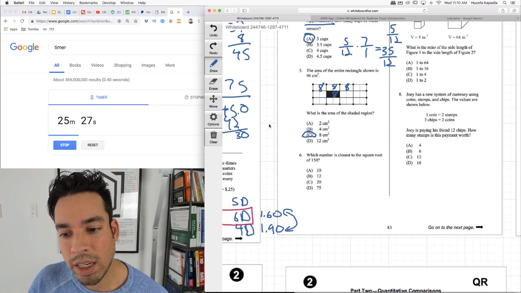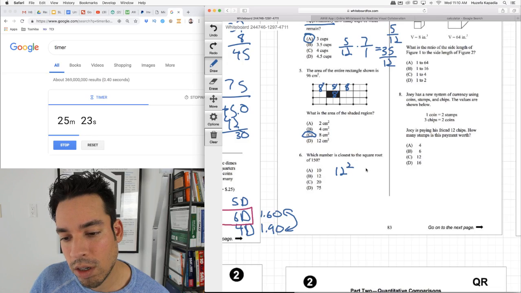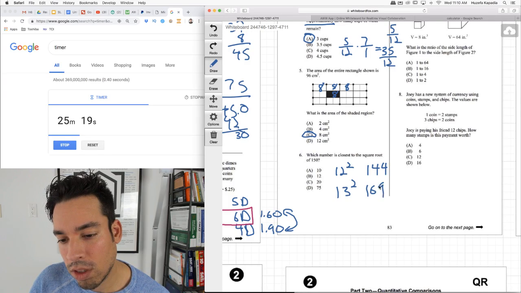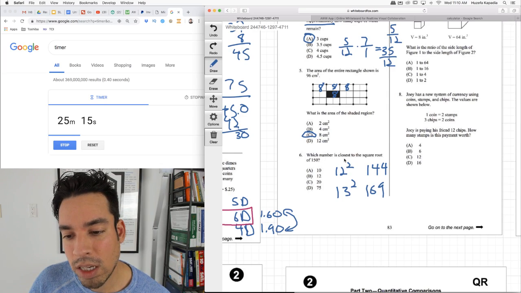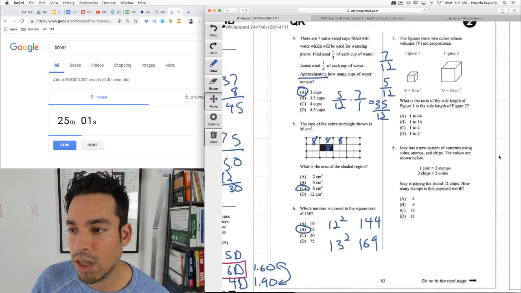Next, which number is close to the square root of 150? The way I do this is, well, I know that 12 squared is 144. I know that 13 squared is 169. Those two fit right around 150. So the square root of 150 is between 12 and 13, okay? Because the square root of 144 is 12, and the square root of 169 is 13. This is closer to 150, so it's closest to 12, and 13 is not even an option. So we know that's right.